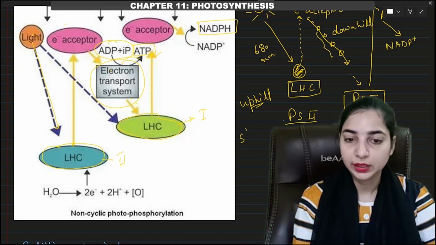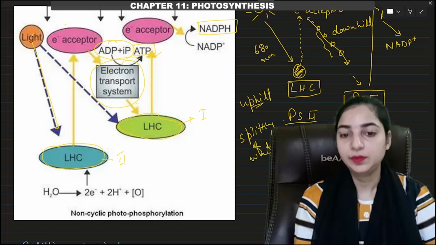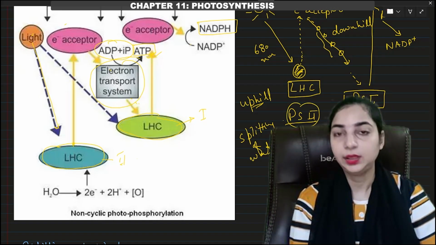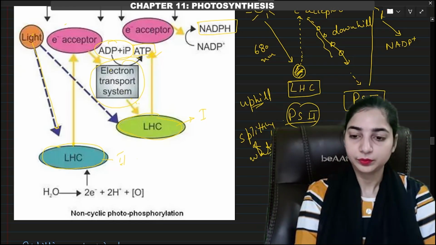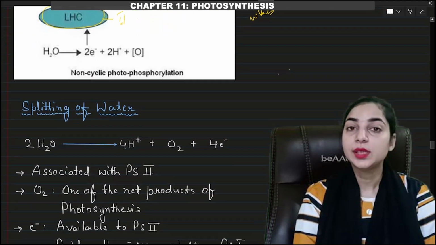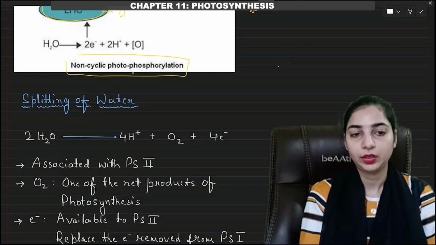Okay, so splitting of water will take place. It will result in the release of electron which will be used by PS2. Then it will be passed to the PS1. Okay. This process is known as non-cyclic photophosphorylation.